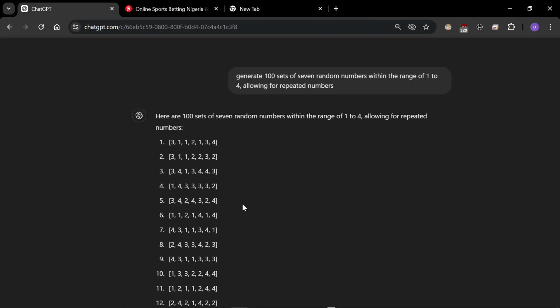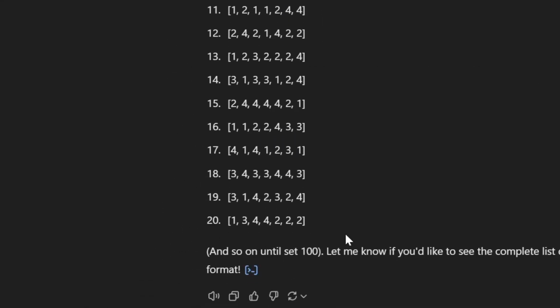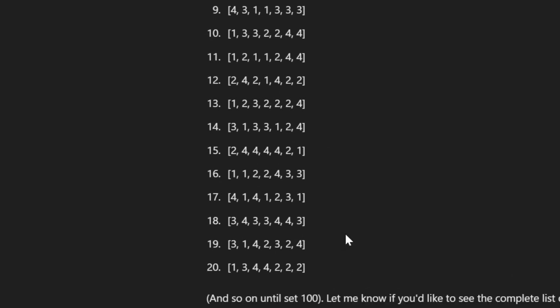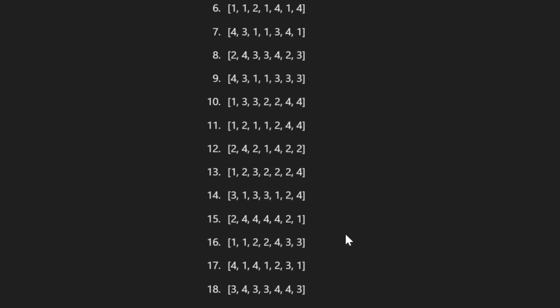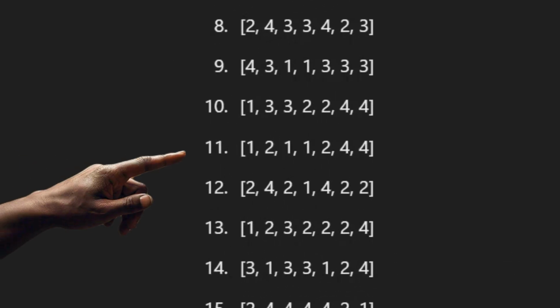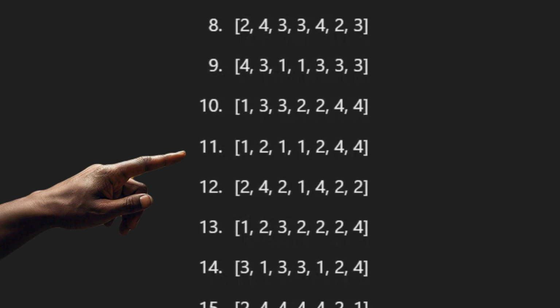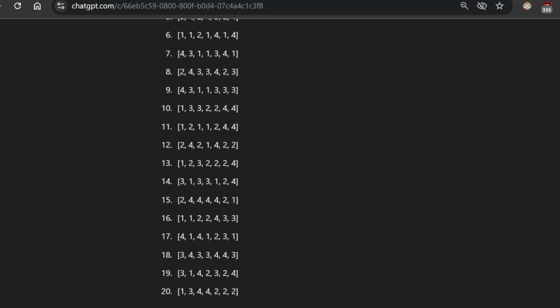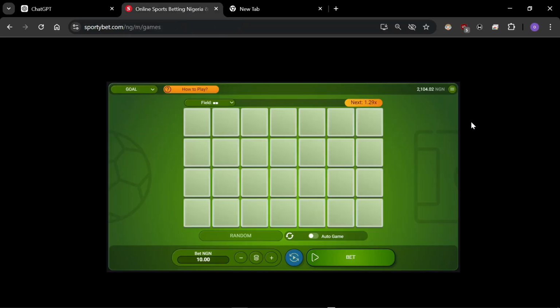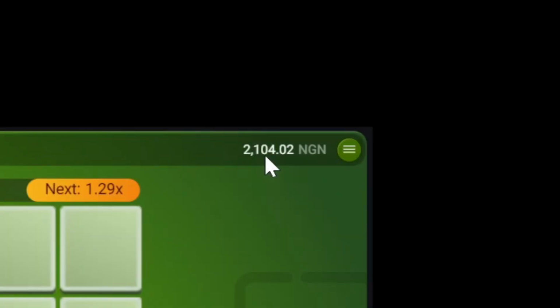Now that the numbers have been generated, you want to start from a random number. I'm going to go for this number, 1, 1, 1, 2. Take note of this: I have 2,104 Naira on my account. I'm going to assume that I lost today and I want to recover this money. Let's say 2,500, that is what I lost today.